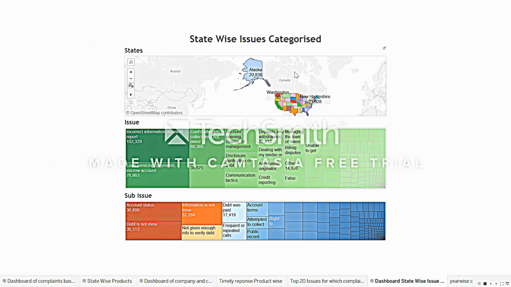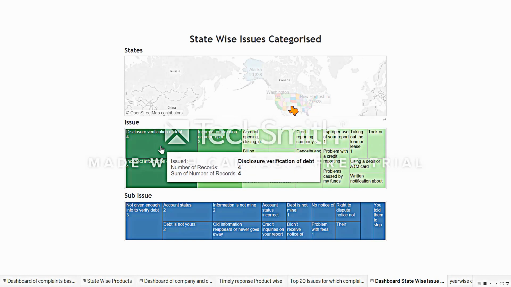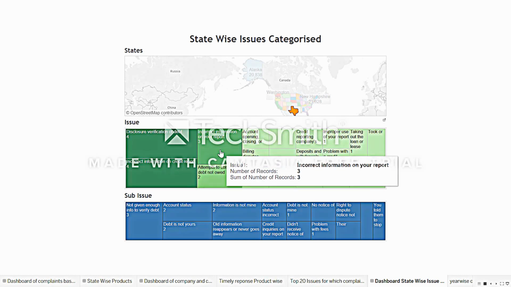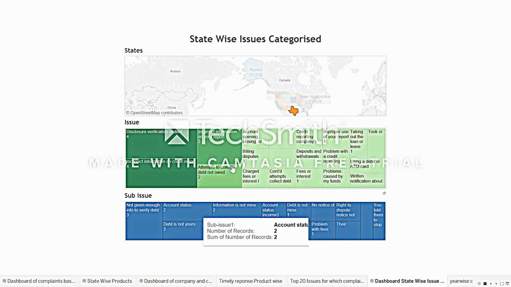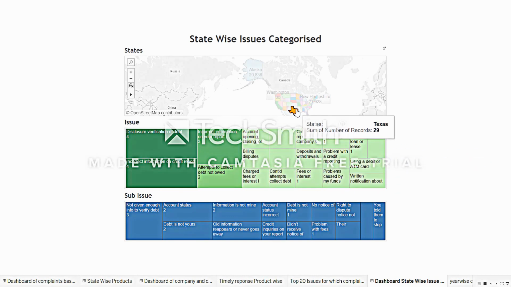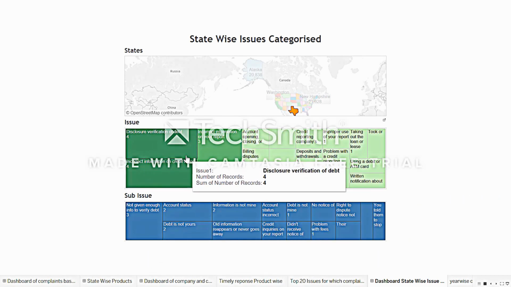Our sixth use case focuses on state-wise issues categorized. The state map shows the 50 states. If we click on Texas, out of 29 issues, we can see 4 are disclosure verification of debt, 4 are incorrect information on the credit report, and 3 are incorrect information on the report. So this is the bifurcation of the issues according to the states, and these sub-issues are again bifurcated according to the issues.